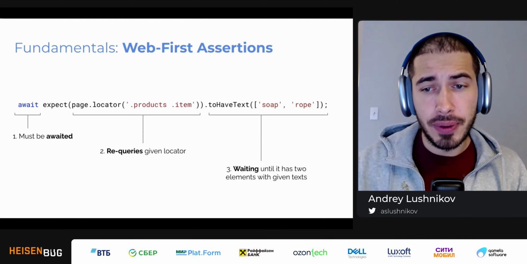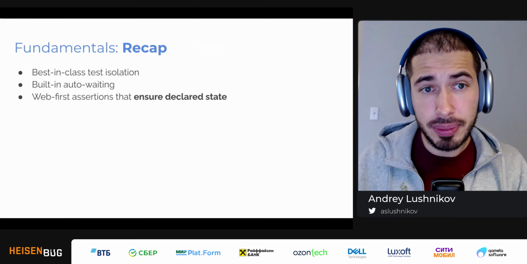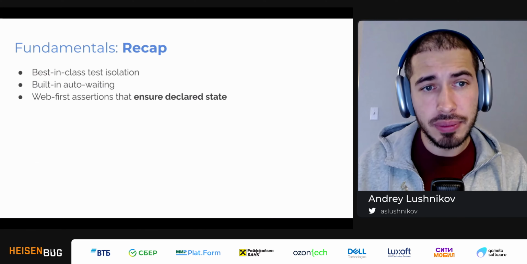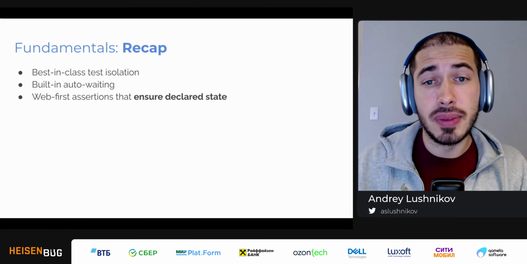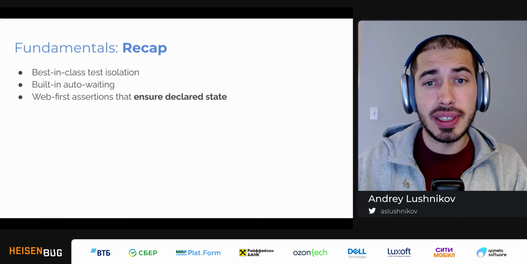So these are web first assertions, and this is a real quick recap of this chapter, fundamentals. We just saw how we do isolation in Playwright. We learned about auto-waiting, and we learned about web first assertions that ensure declared state.